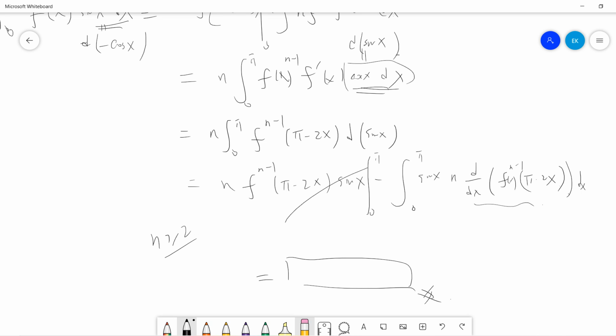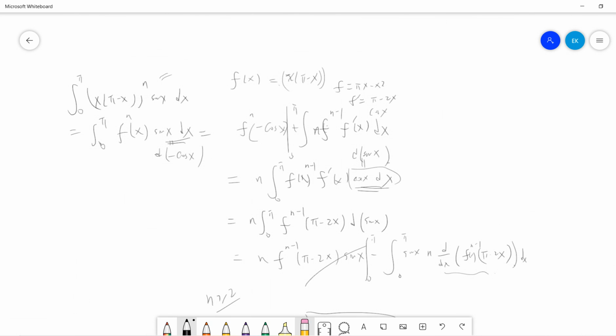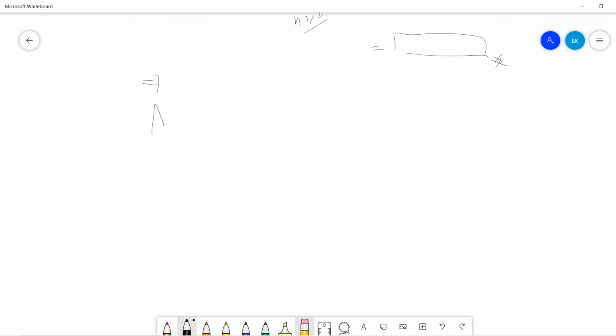So the idea is that you just do integration by parts twice, then you go back to my previous page, and then you can prove this. Finally, you will get the same recursion formula: a_n equals (4n minus 2) a_(n-1) minus pi squared a_(n-2).